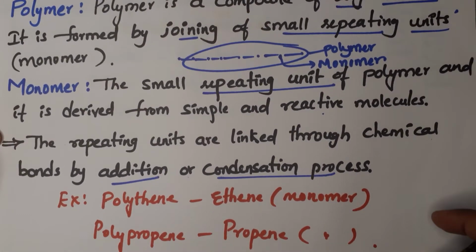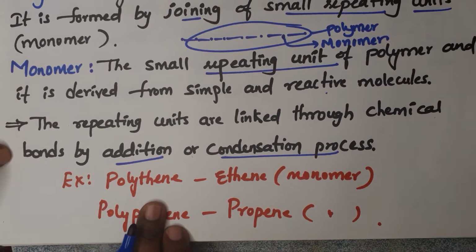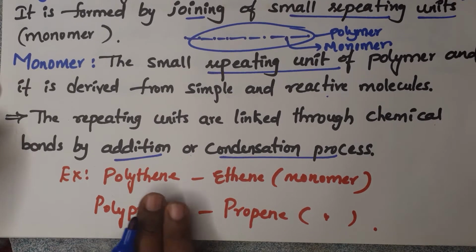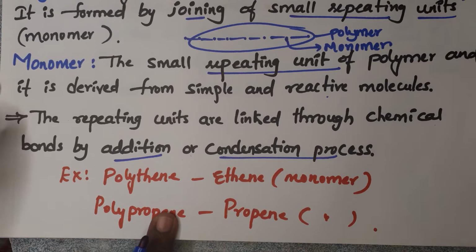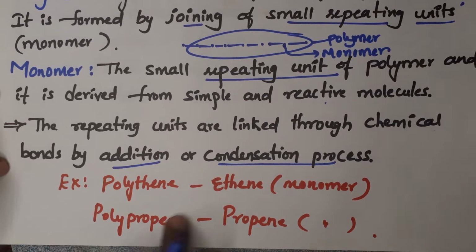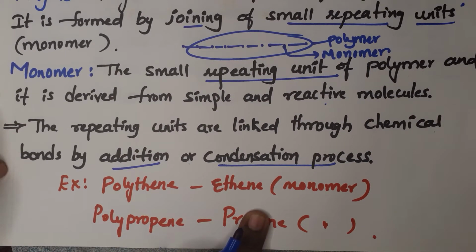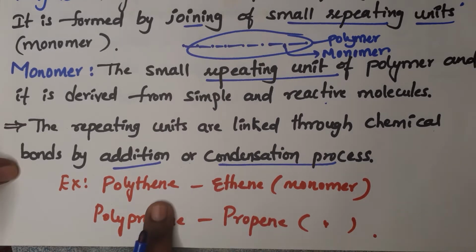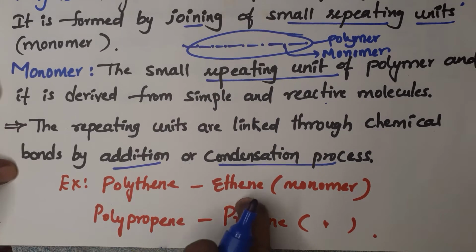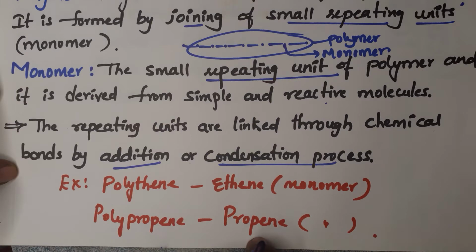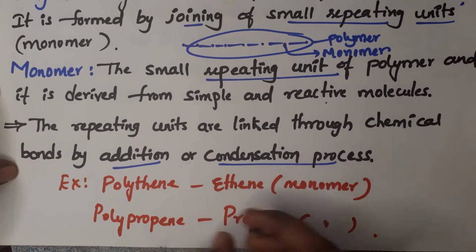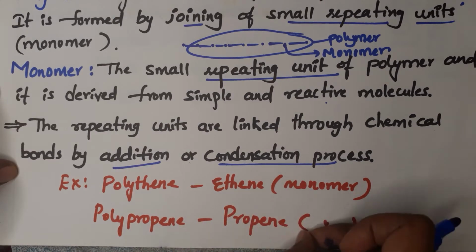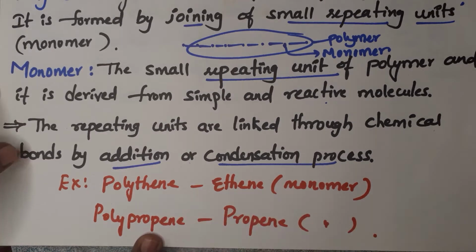Now coming to the examples, polythene. In day-to-day life we are using polythene covers, right? This polythene cover is made up of ethene molecules and it is a polymer. So the monomer in polythene is ethene, and for polypropylene, the monomer is propene. So propene is a monomer and polypropylene is a polymer. Just keep poly in front of the monomer name, and that becomes the polymer.